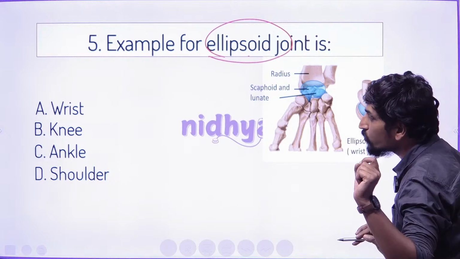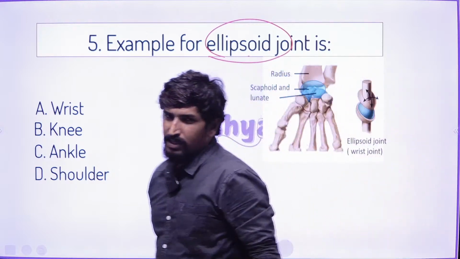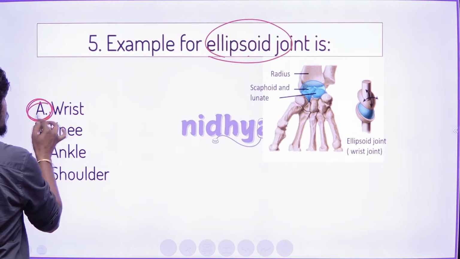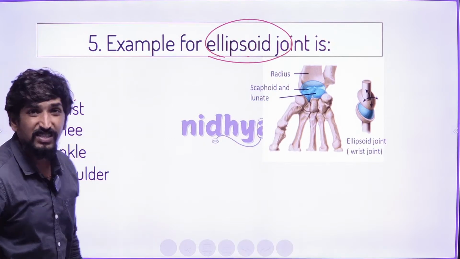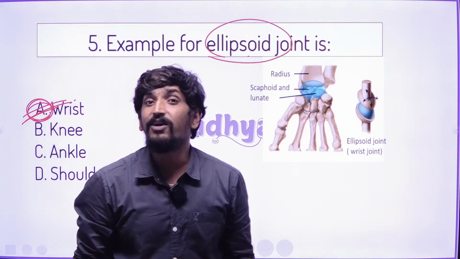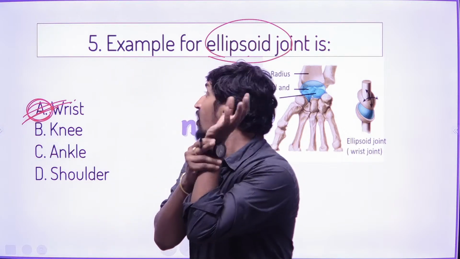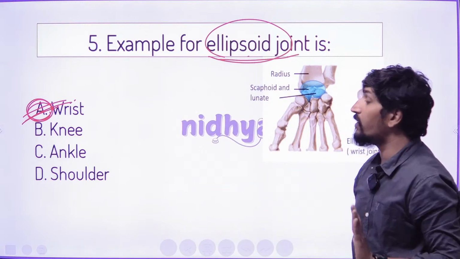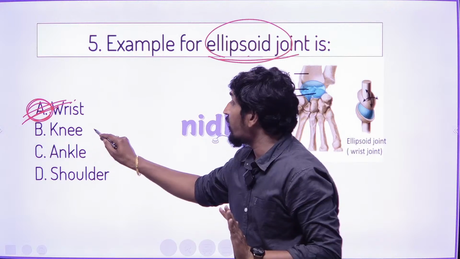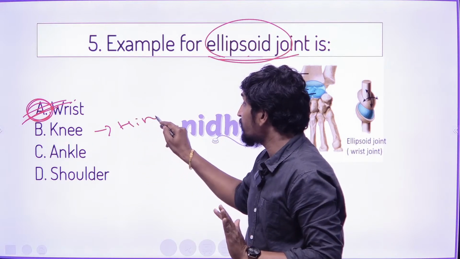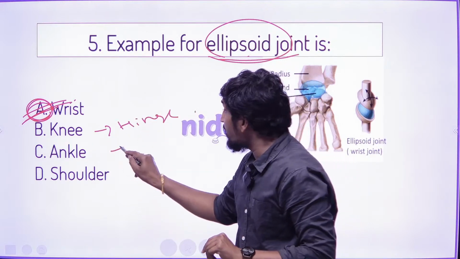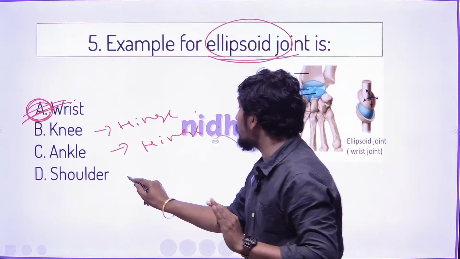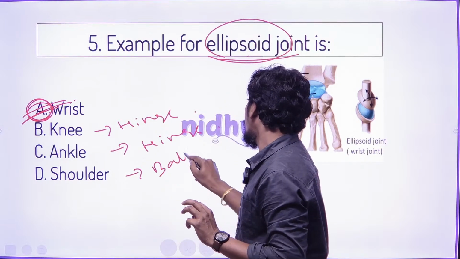This joint we also call the wrist joint. Wrist joint is also called the ellipsoid joint. In the given options, there is the knee joint, which is an example of a hinge. Ankle joint is an example of a hinge, and shoulder joint is an example of a ball and socket.